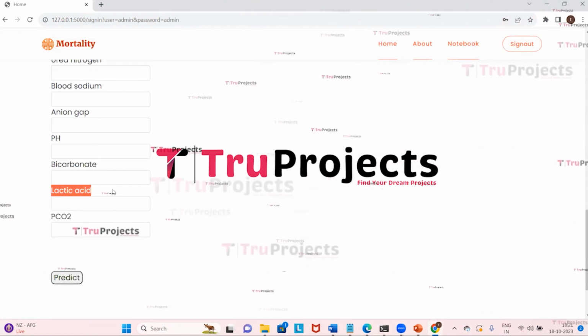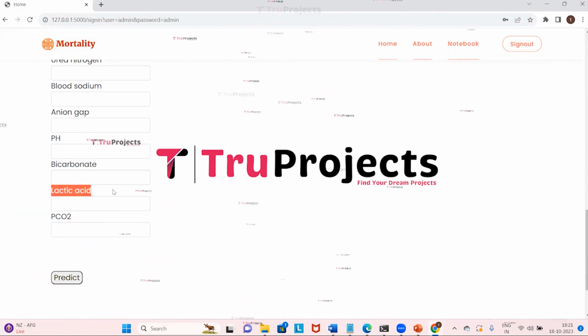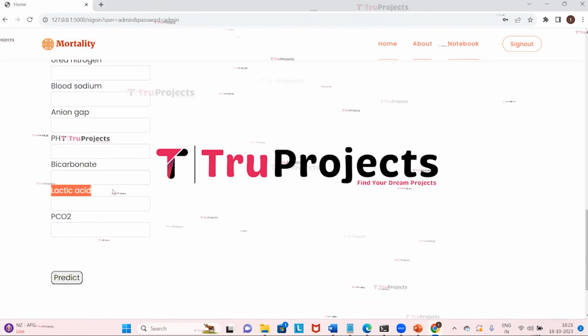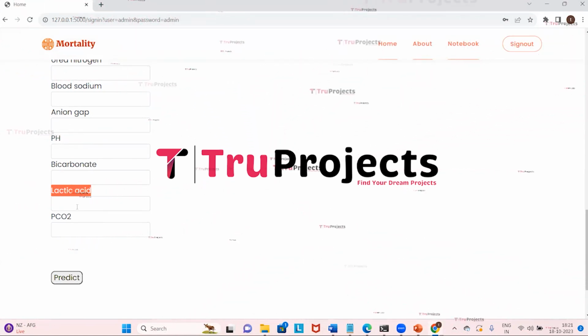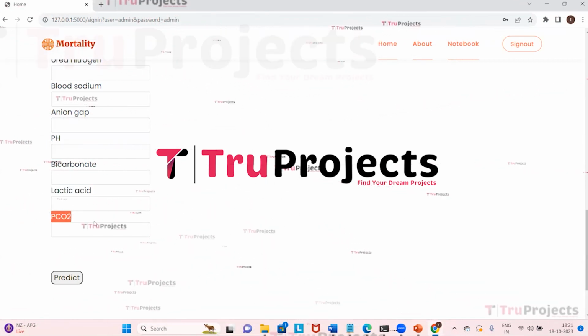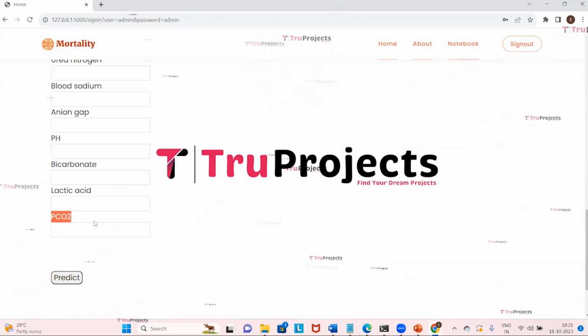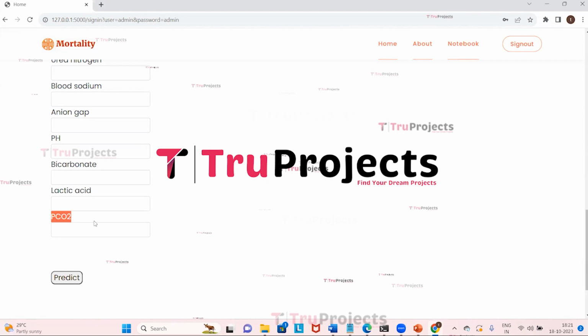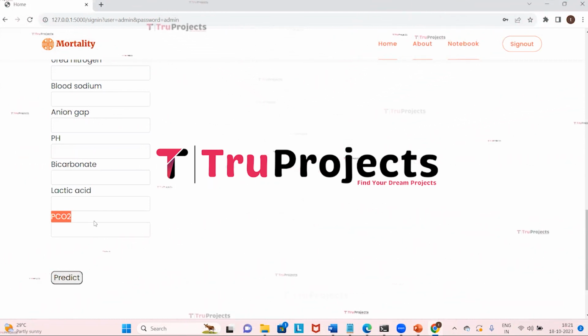And here we have the lactic acid. Lactic acid levels are indicative of the body's metabolic state. Elevated levels can be a sign of tissue hypoxia and metabolic issues. And here we have PCO2, which is partial pressure of carbon dioxide. It is a measure of carbon dioxide in the blood and it is important for assessing respiratory function. Abnormal PCO2 levels can indicate respiratory issues.